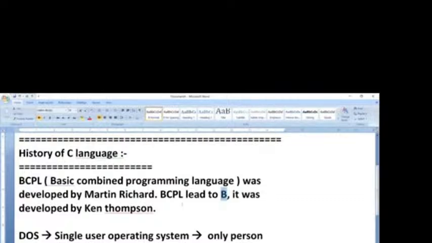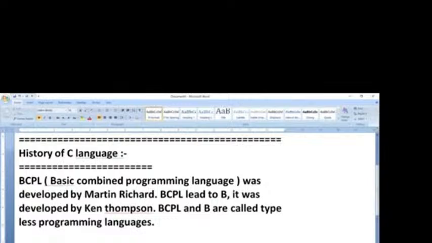What do these statements tell us? Typeless means there are no data types. What is the meaning of data type? Data types means there are so many types in data.